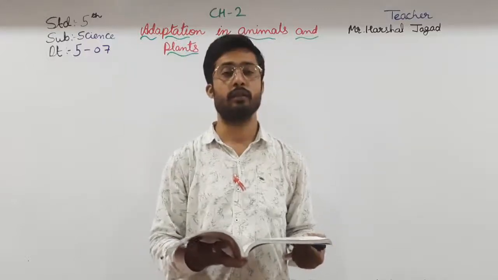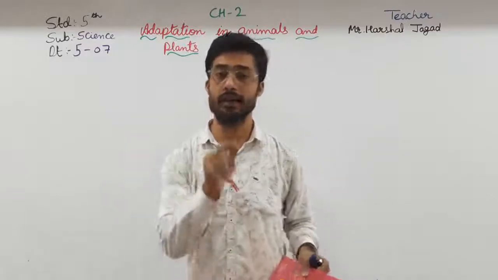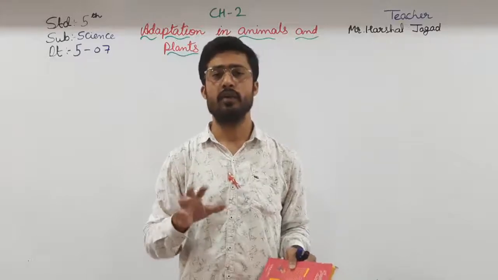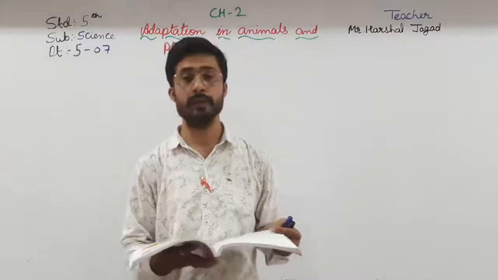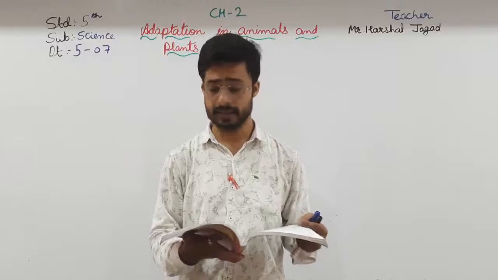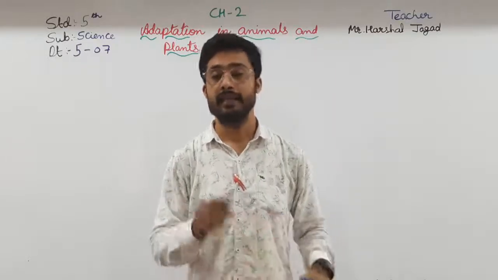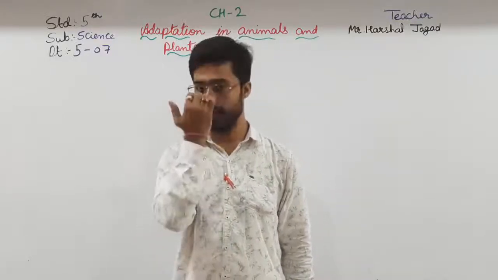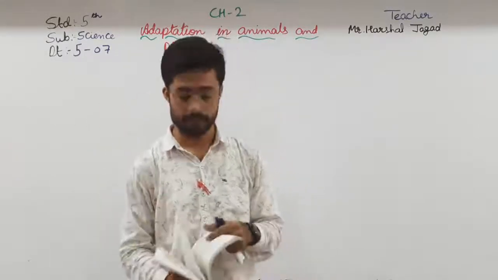The first one was the skunk. It secretes a liquid so that the enemy goes away from it. That was a defensive mechanism, as seen in the skunk, which spits a foul smelling liquid to chase away enemies. They secrete a liquid, and the enemy goes far away from them.